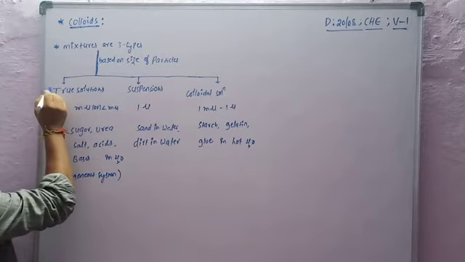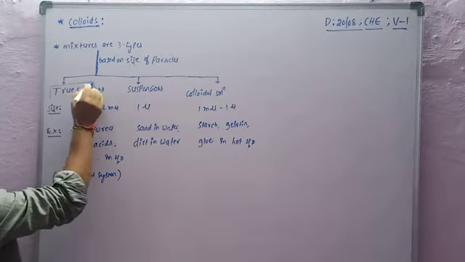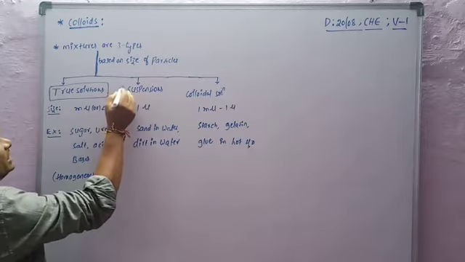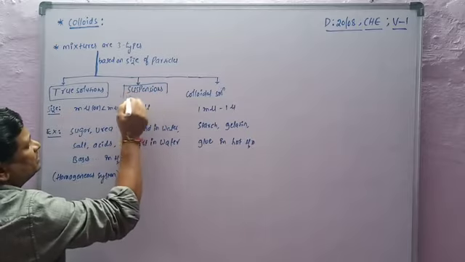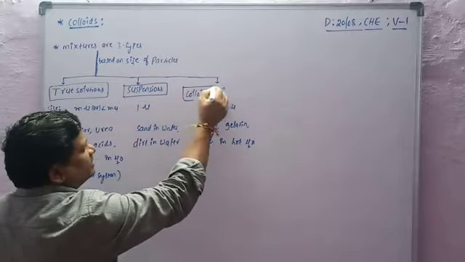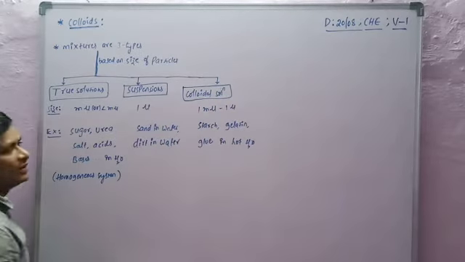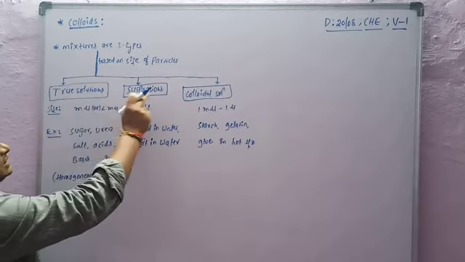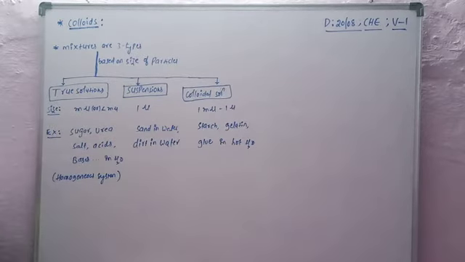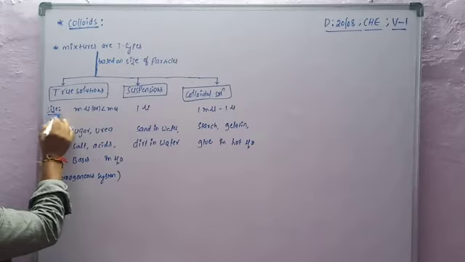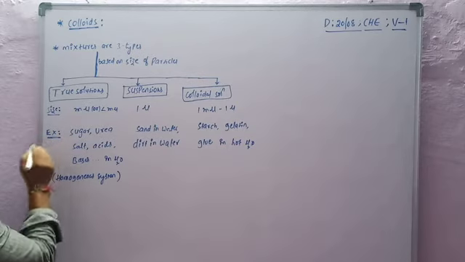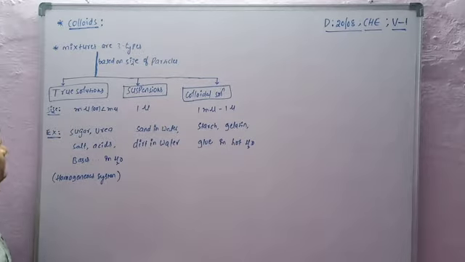The first one is true solutions. The second type is suspensions. The third type is colloidal solutions. So first is true solutions, second is suspensions, third is colloidal solutions. Now, the size of the different types of solutions and examples of each.